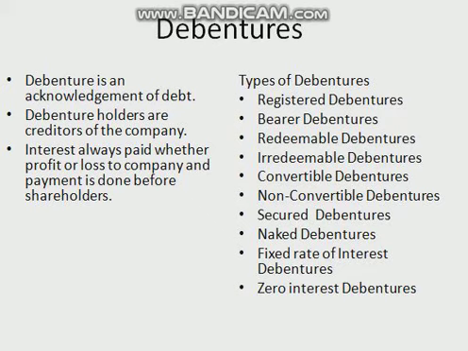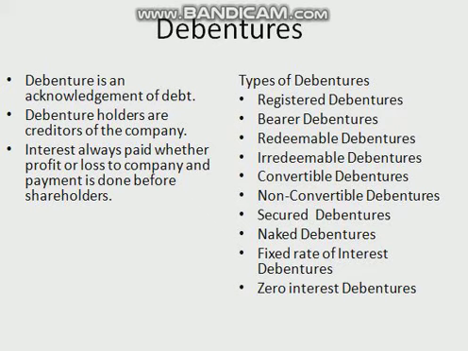Number 2 is bearer debentures. These are debentures which are transferred by mere delivery, and the company does not keep a record of debenture holders' names, addresses, etc. Payment of interest is made on production of coupons attached with the debenture certificate. So these were two types of debentures on the basis of ownership: registered debentures and bearer debentures.